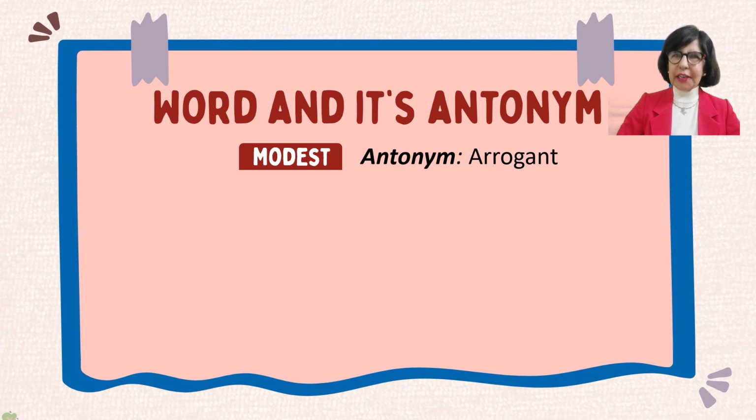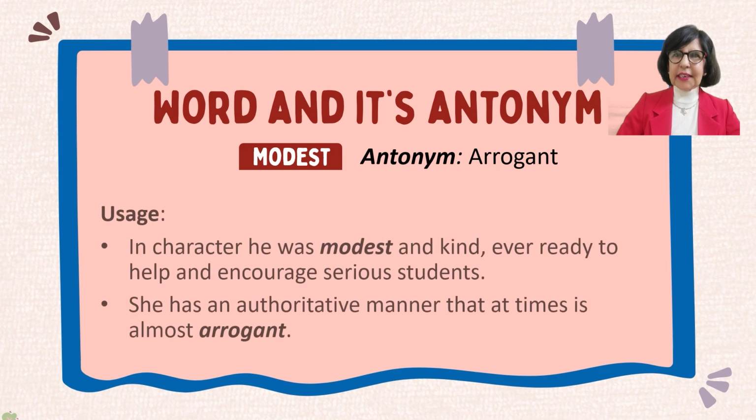Let's look at the usage of these words in our day-to-day conversation. In character, he was modest and kind, ever ready to help and encourage serious students. She has an authoritative manner that at times is almost arrogant.